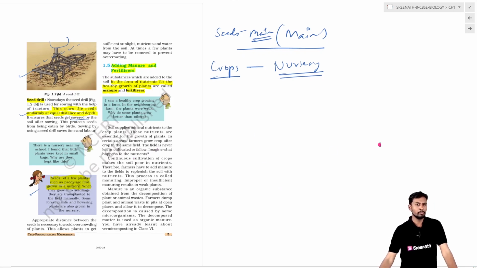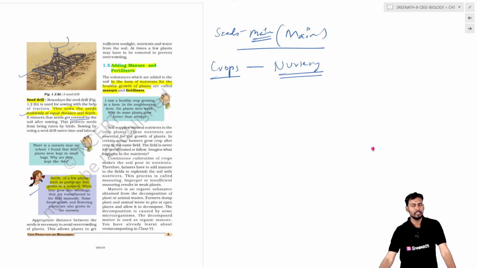And what is the simple method of knowing the seeds? We know the seeds are important for the plant, because if the seeds are imperfect, or the seeds are duplicate, or the seeds do not have the proper germination capacity, you cannot get the proper yield.